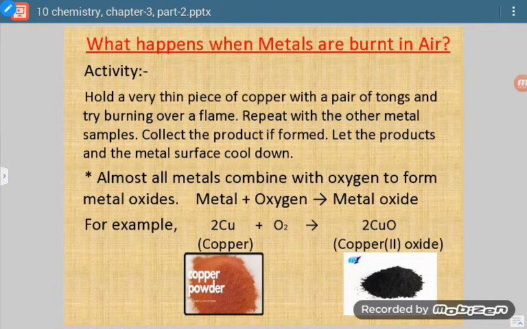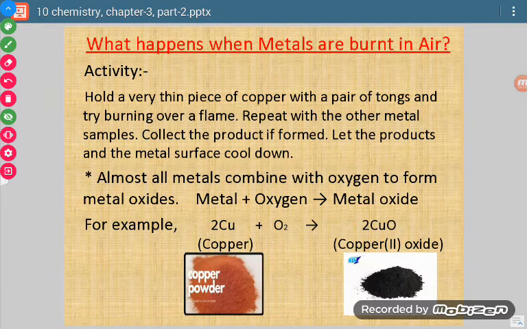First of all, what happens when metals are burnt in air? Whenever we say that metals are burnt in air, it means reaction with oxygen, because in air what is the active gas? Oxygen is the active gas. Okay, so with this reaction we will be seeing.